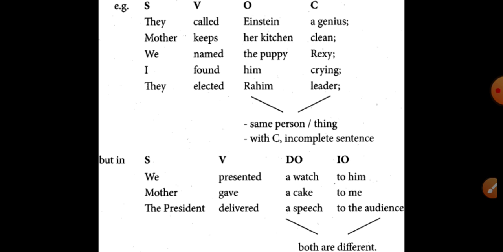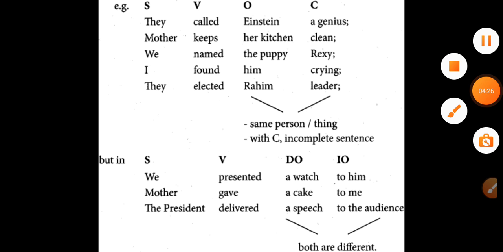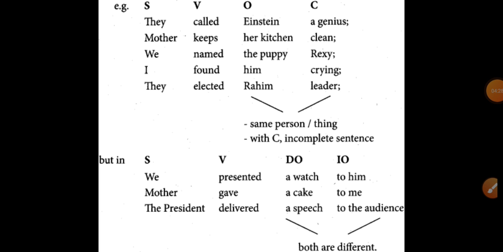So here they call Einstein a genius. Here Einstein is the object. They call whom? Einstein. And what did they call him? A genius. So here the complement is given to Einstein, the object. Mother keeps her kitchen clean. The complement is given to the object, the kitchen, right? Clean is an adjective.